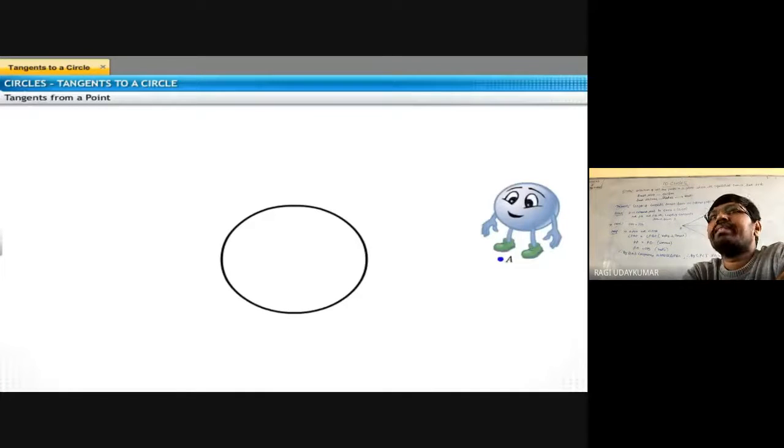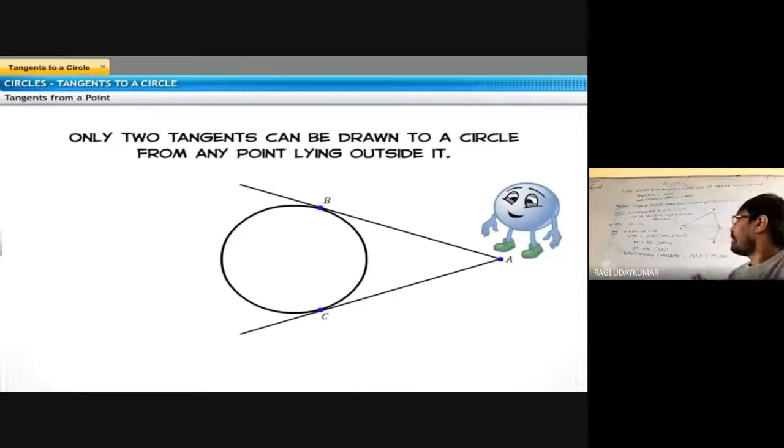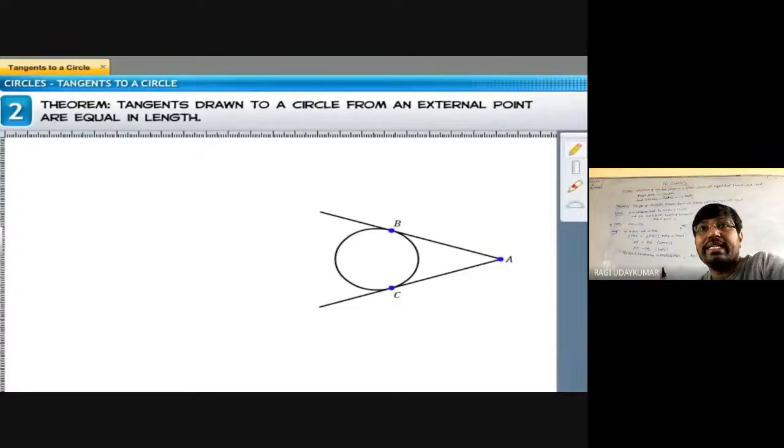if you take a point outside the circle, A is a point outside the circle, and you draw tangents from the point A to the circle given to you. How many tangents can be drawn from an external point to the circle? Only two tangents. Like this, AB is one tangent and AC is another. The naming is different; naming can be taken in any way. Only two tangents can be drawn to the circle from any point lying outside it, the exterior point. And the lengths of these two tangents AB and AC are equal.